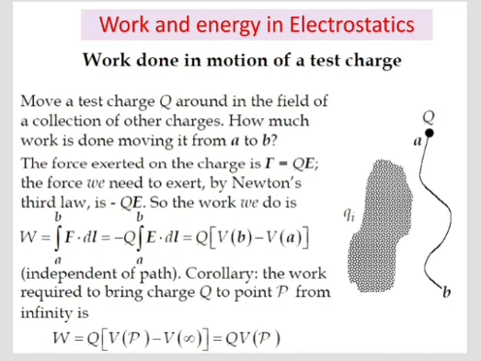So V of B minus V of A is equal to W by Q, the potential difference between points A and B, which is equal to the work per unit charge it takes to carry a particle from A to B. In particular, for the charge Q far away at a point P, the work is W is equal to Q of V of P minus V of infinity. So we have set the reference point at infinity. W is equal to Q of V of P.